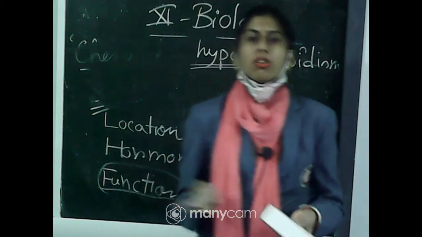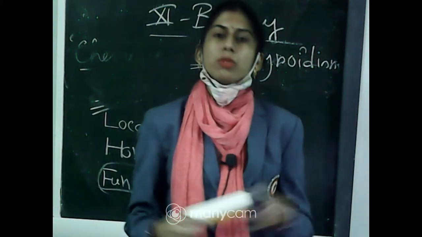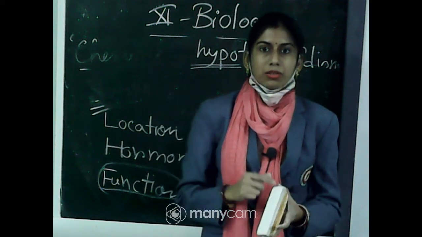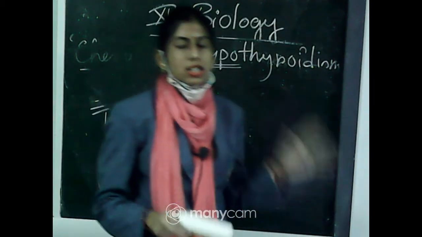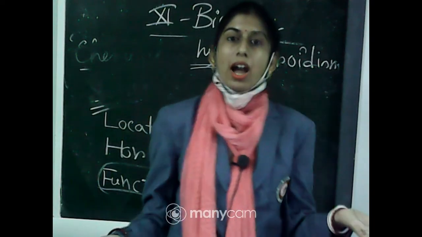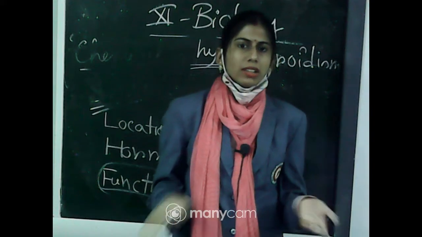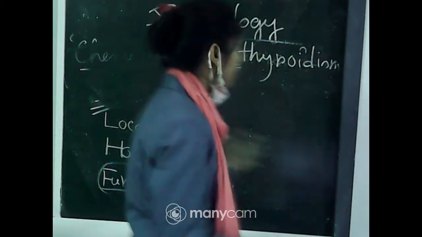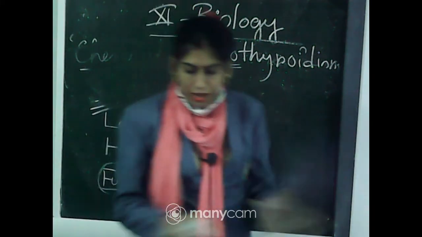Hypo means when a hormone is released in a very small amount, and hyper means when a hormone is released in a very large amount. So, the hypothyroidism condition can be seen if you don't take iodine in the diet, then synthesis of the thyroid hormones will not take place properly. Okay.